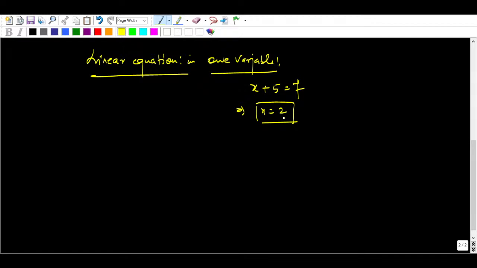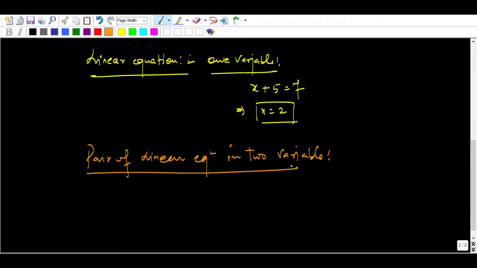This is a linear equation in one variable. But as we go ahead in class 10th, we solve a pair of linear equations in two variables.